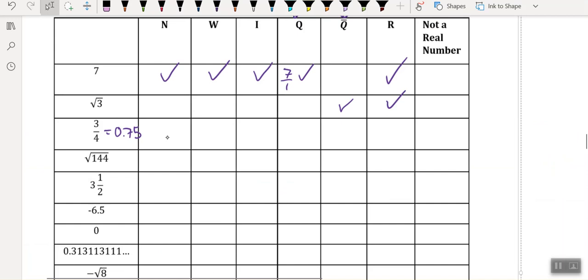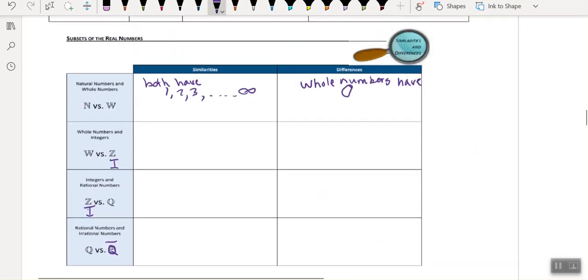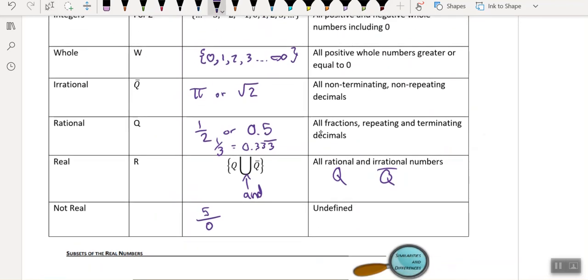All right, so is it a natural? Yell it out, yes or no? No. Is it a whole? Definitely not. Is it an integer? No, it's not a counting number that's negative or positive. Is it a fraction or a decimal? Yes, that's ending, it's terminating. By our definition here, it's all fractions, repeating and terminating.